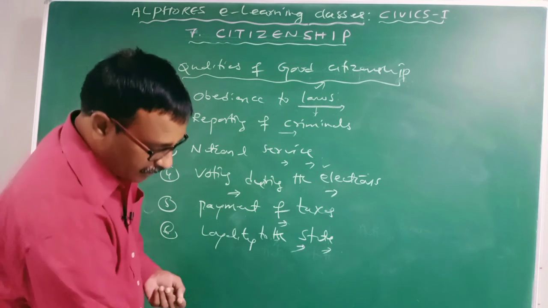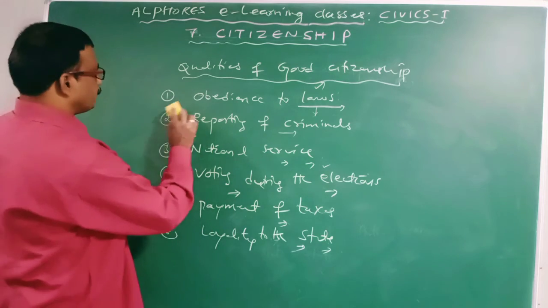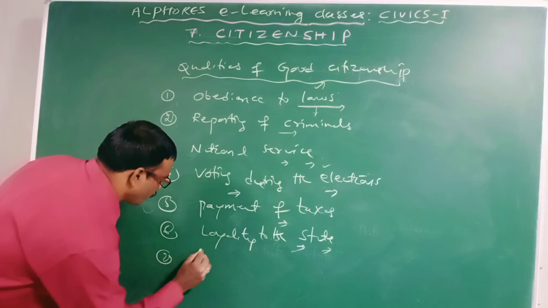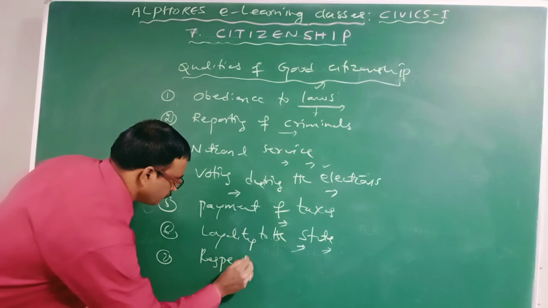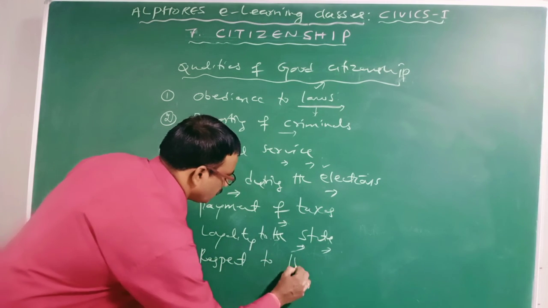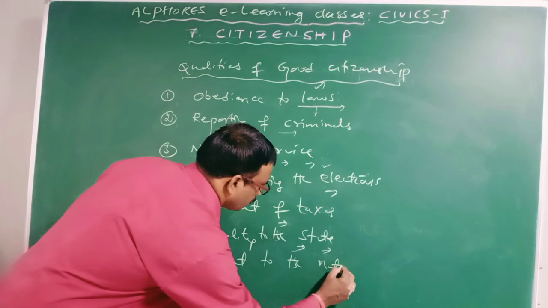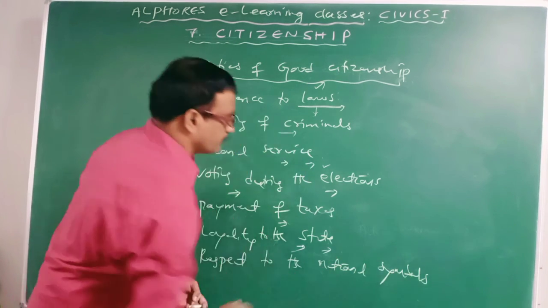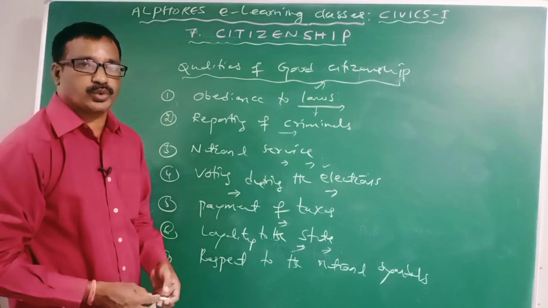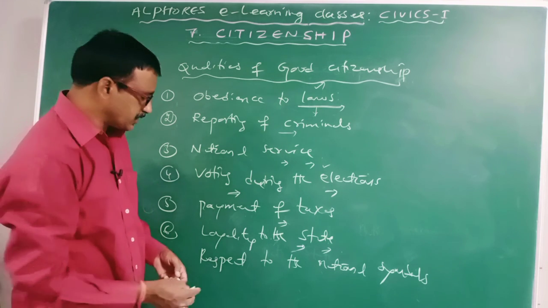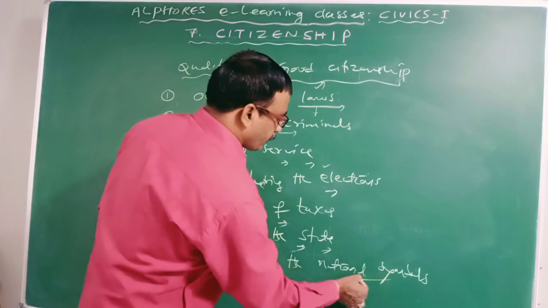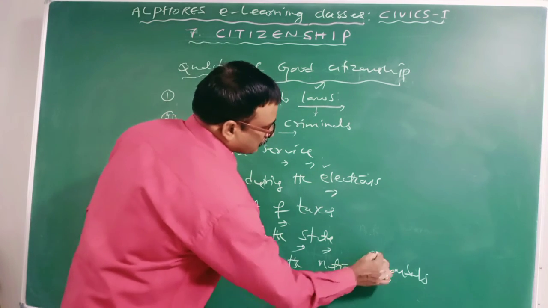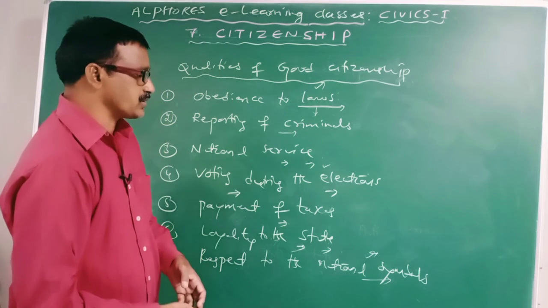It is one thing. And then respect to the national symbols. It is one more important duty of a good citizen to respect his national symbols. So what are the national symbols?